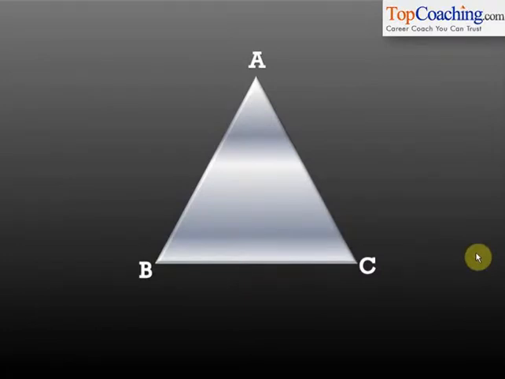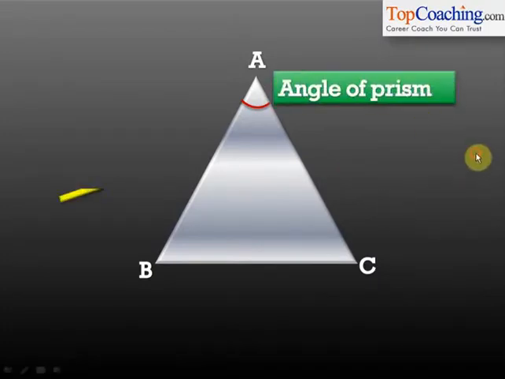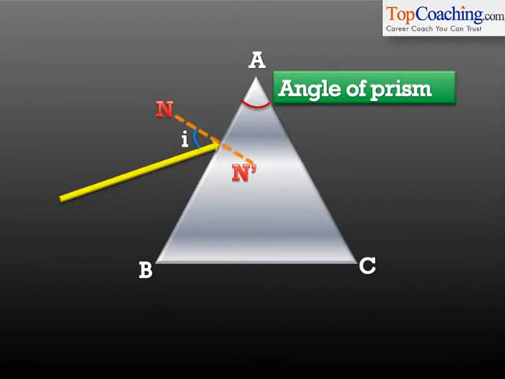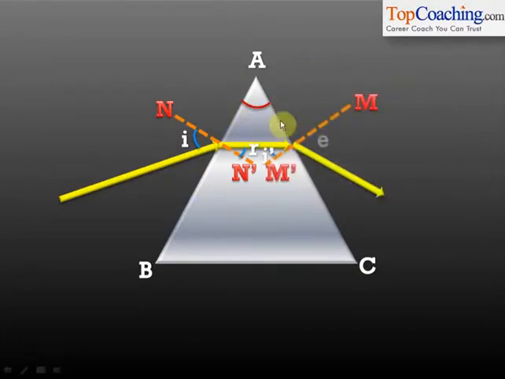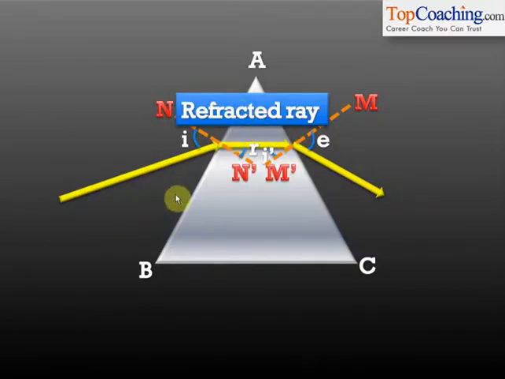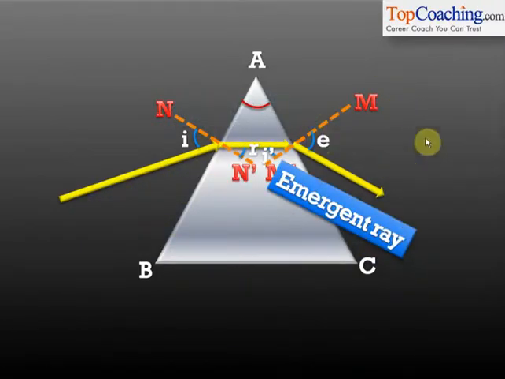After learning so much about the eye, we learnt about refraction through a prism. We learnt that this is a prism, a body with a triangular base. This angle BAC is the angle of the prism. The ray falling on the prism is the incident ray. It forms an angle of incidence with the normal at the point where it strikes AB. The light that gets refracted at the first interface is the refracted ray. The light that again gets refracted is called the emergent ray. Incident ray, refracted ray, and emergent ray.